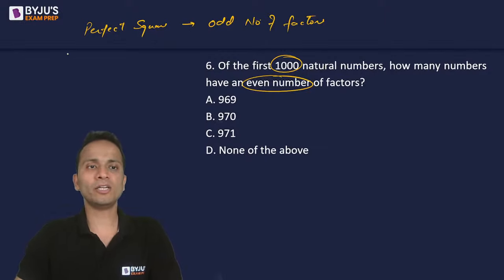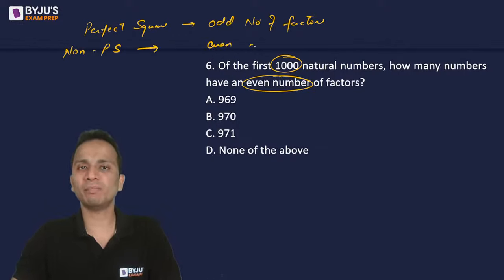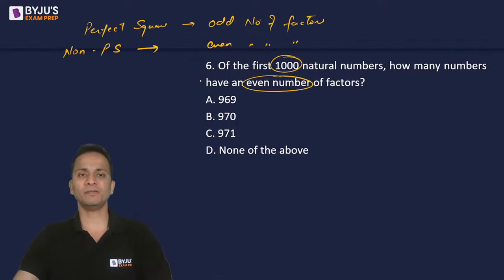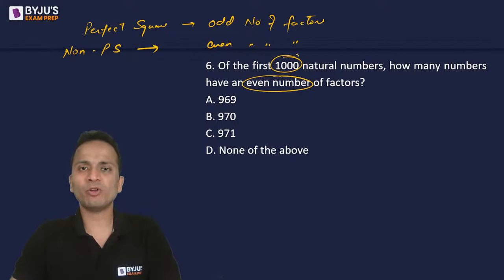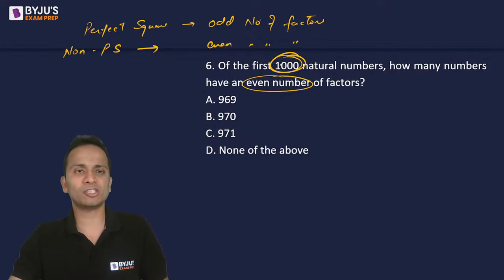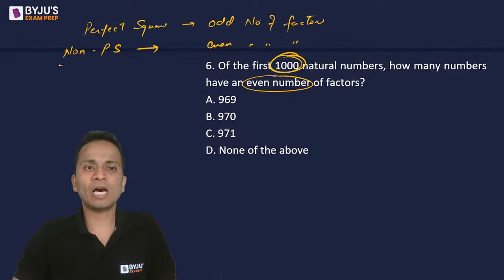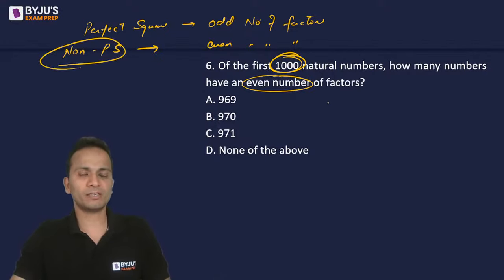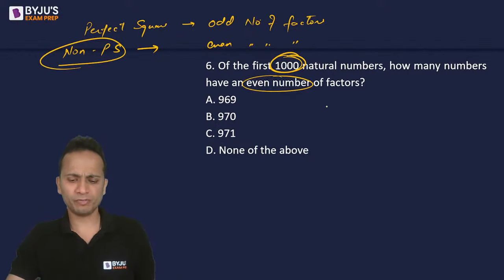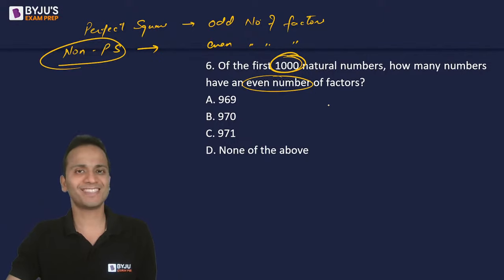So a non-perfect square will have an even number of factors. So that means what you have to do is, out of the first 1000 natural numbers, find out how many non-perfect squares there are. It is difficult to count those, so we'll count the number of perfect squares. Now to count the perfect squares, again I'll do approximations.